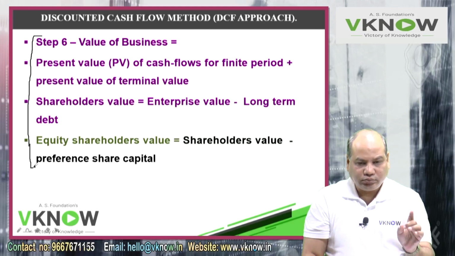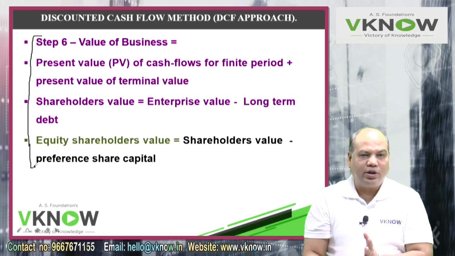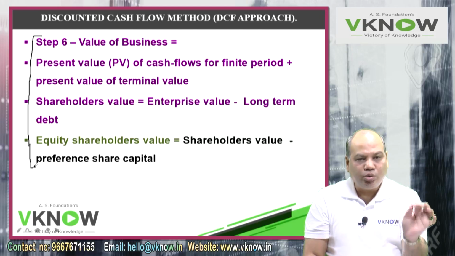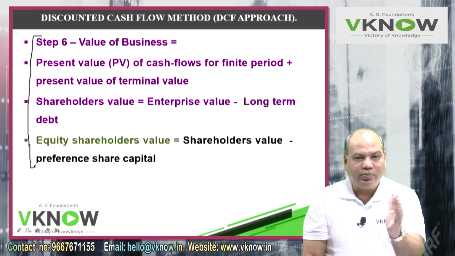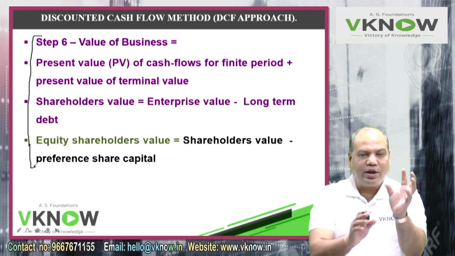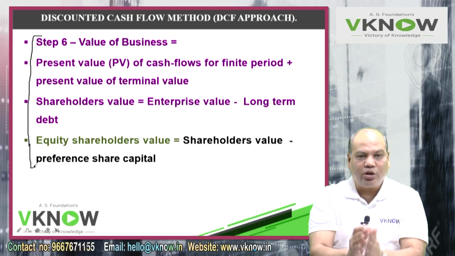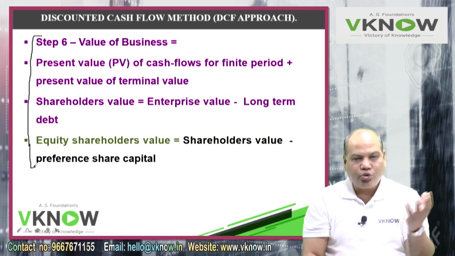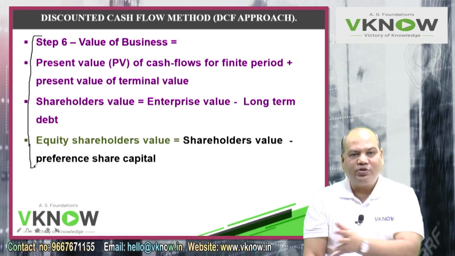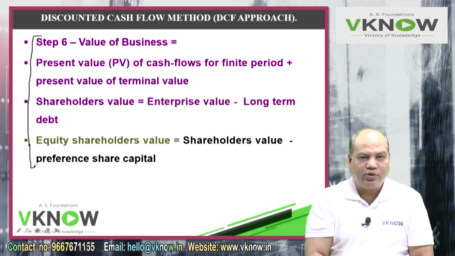NOPAT plus depreciation minus capital expenditure minus additional working capital, or NOPAT minus, in bracket, capital expenditure minus depreciation plus working capital. This capital expenditure minus depreciation plus working capital is called net investment. So NOPAT minus net investment is the free cash flow that you forecast for 4-5 years.